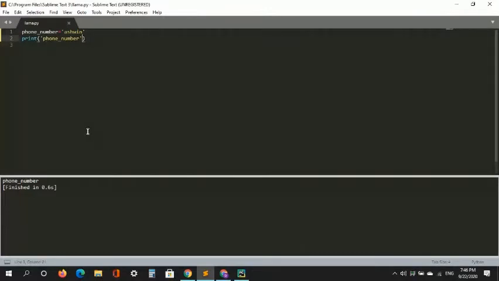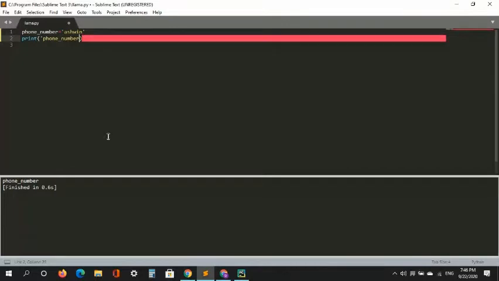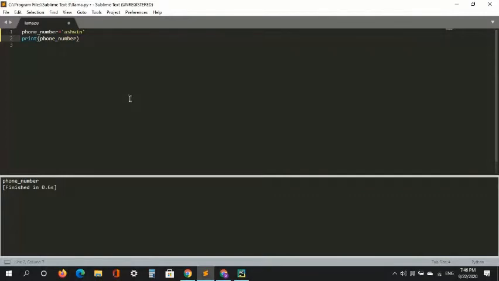So Python says, hey, if you put it in quotes, it is a word. It is a string, not a variable. That's what Python says. So how to convert this phone number string to a variable? Very simple. Remove the quotes. That's it. Remove the quotes, and then Python will think this is a variable. Okay, so when you say Control V, boom, you got Ashwin.